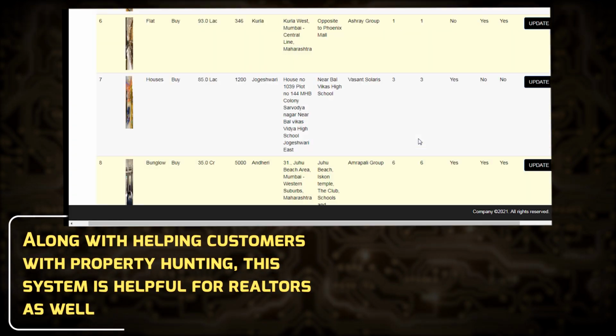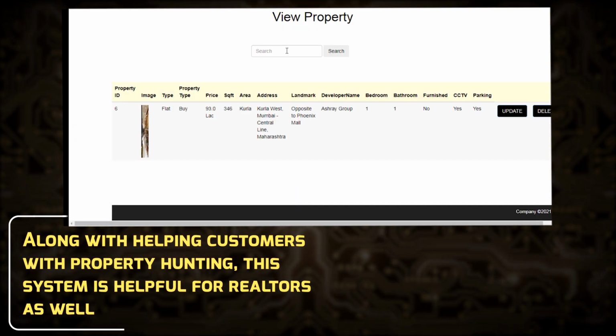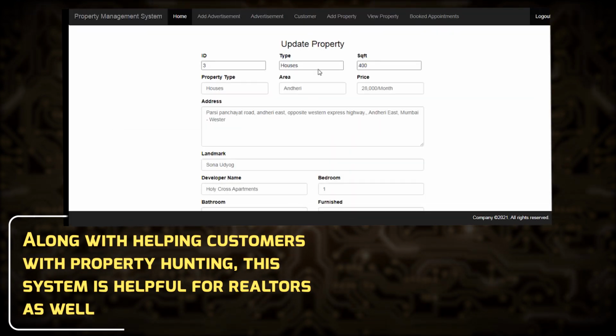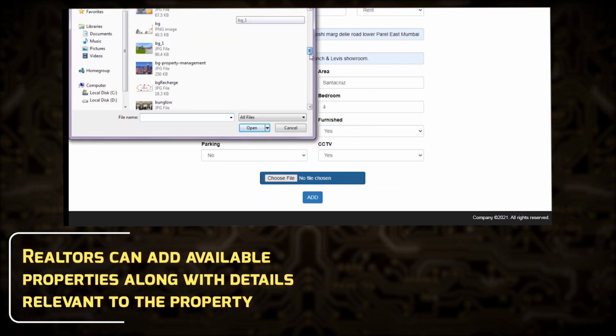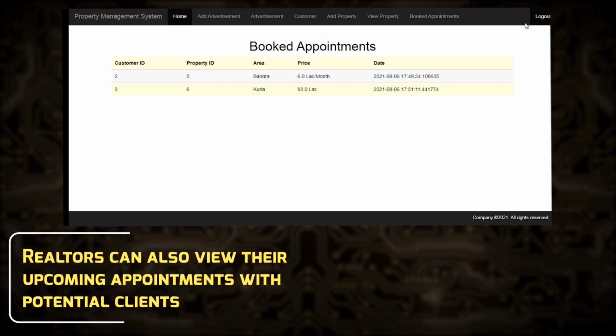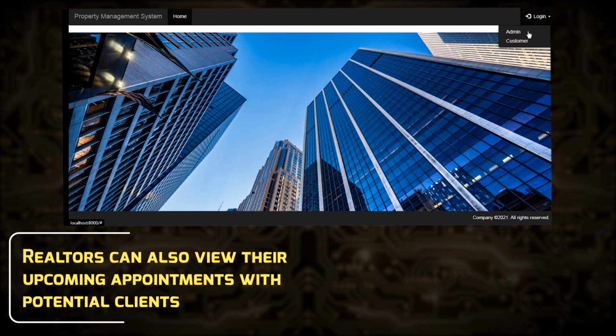Along with helping customers with property hunting, this system is helpful for realtors as well. Realtors can add available properties along with details relevant to the property. Realtors can also view their upcoming appointments with potential clients.